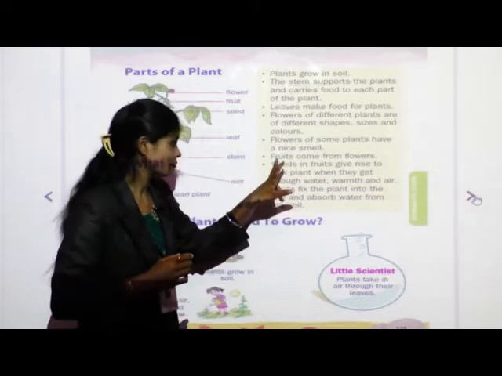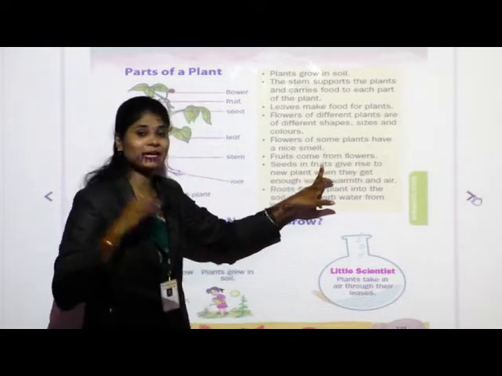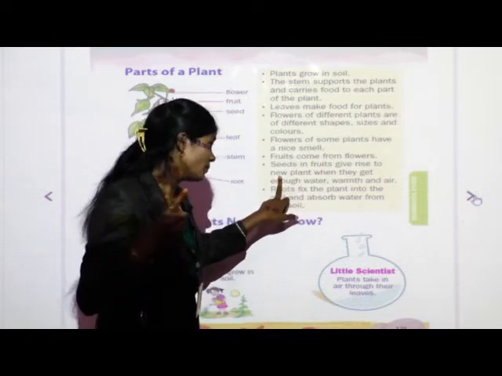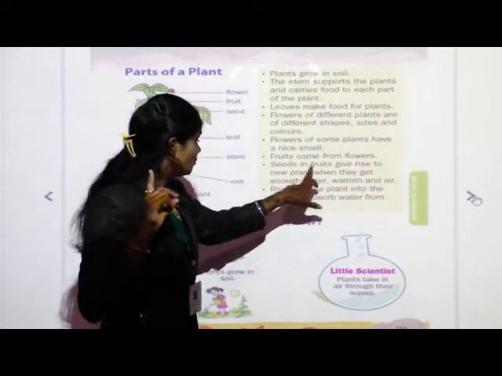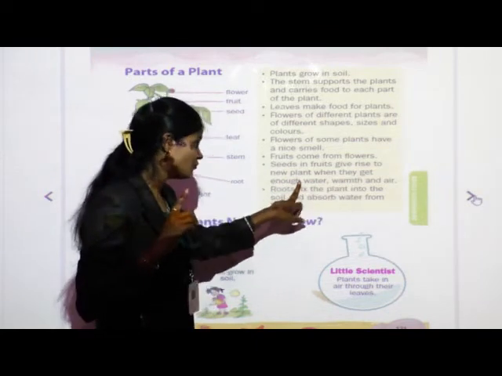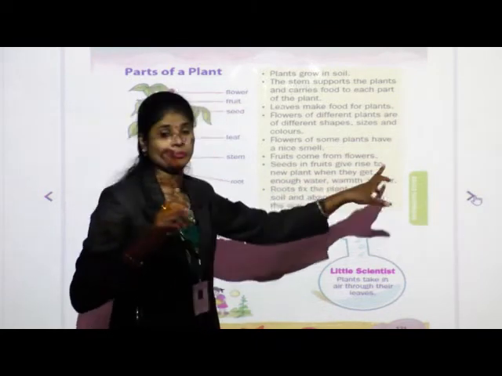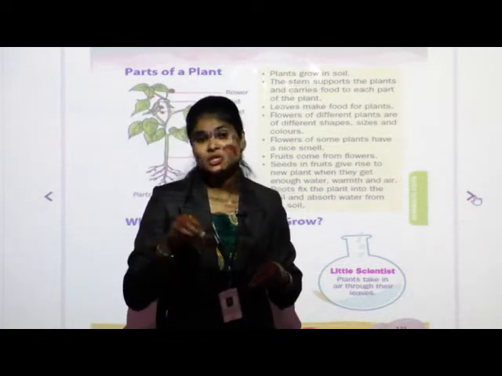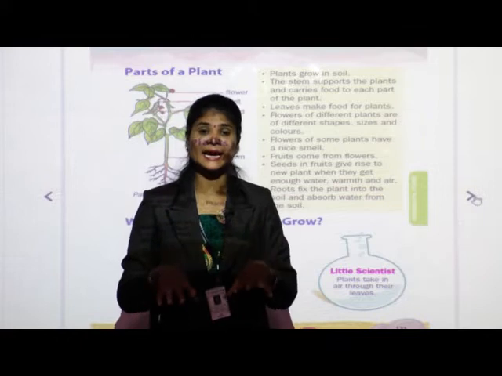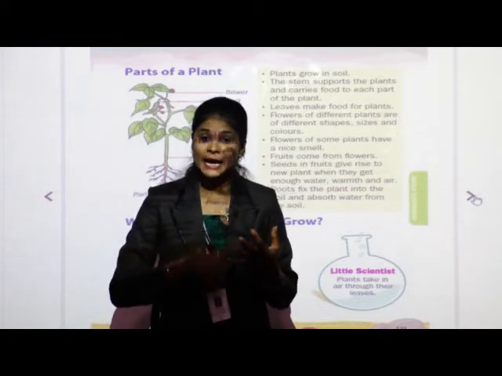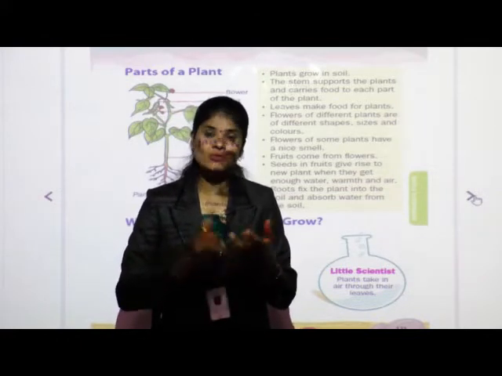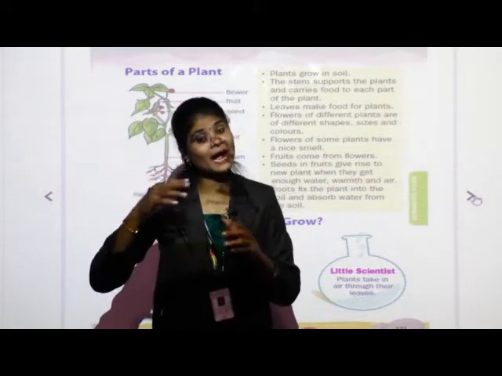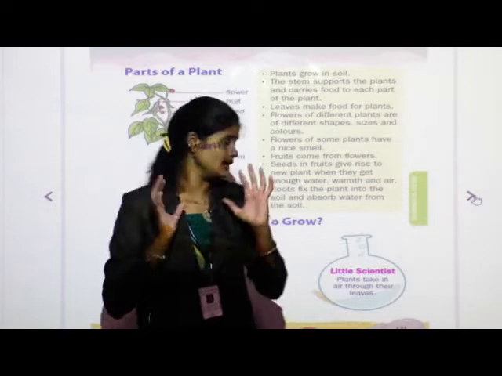So see, whatever seeds are there in fruit, it gives rise to a new plant only when they get enough water, warmth and air. If the seed which we have sown in the soil gets enough water, air, sunlight, means warmth, then it will convert into a new plant and its growth will take place properly.